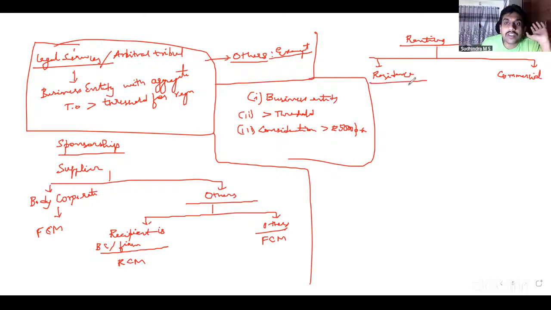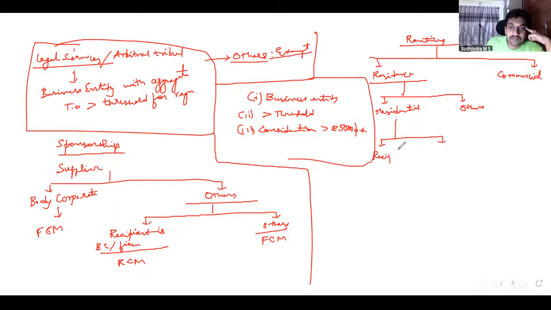For renting of residential dwelling, what should I check? Residential purpose or other? Very good. First, is it for residential purpose or other purpose? Excellent. If it is for residential, I have to check who is the recipient. If the recipient is registered, RCM. If the recipient is unregistered, exempt.